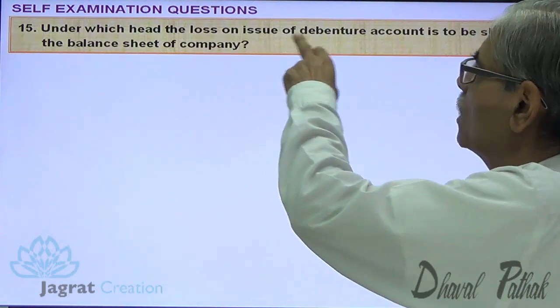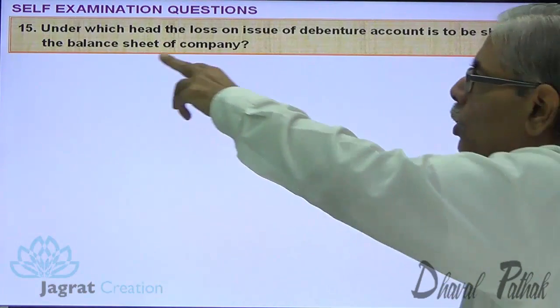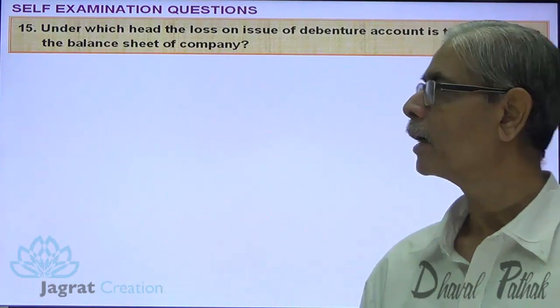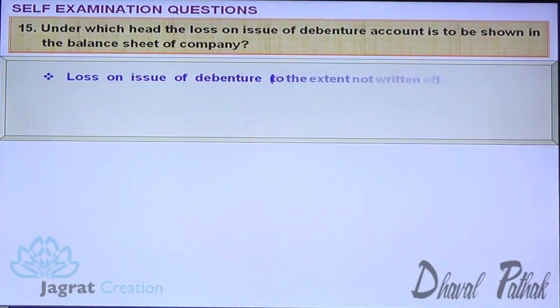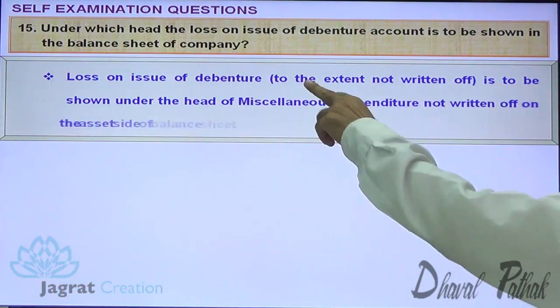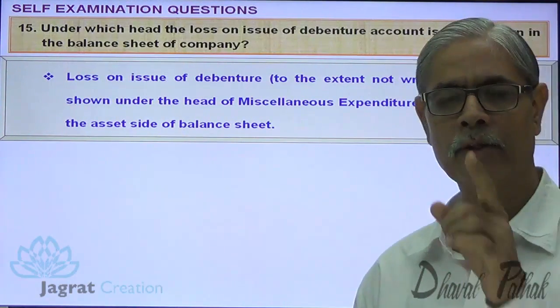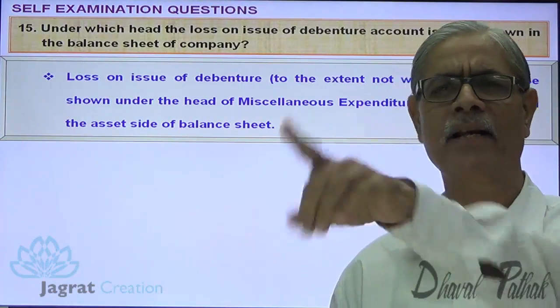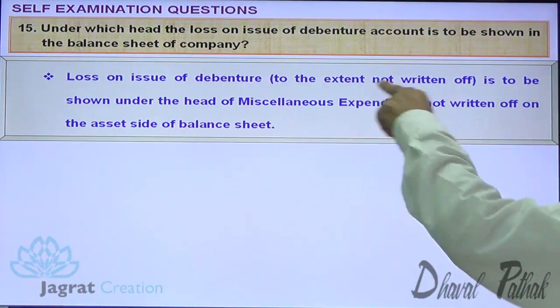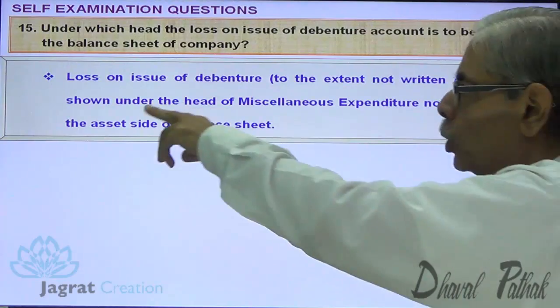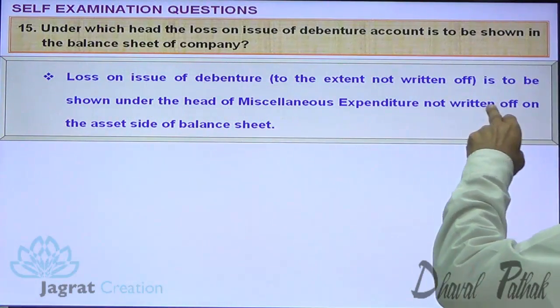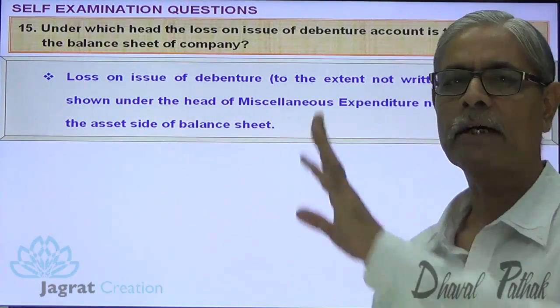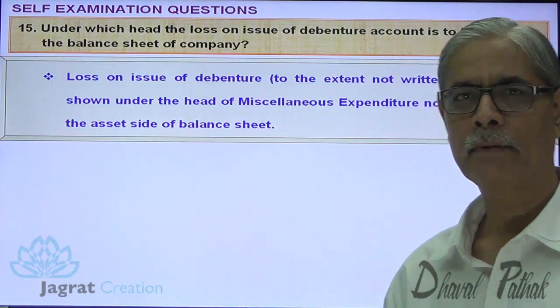Under which head is the loss on issue of debentures account to be shown in the balance sheet? Now see, loss on issue of debentures, to the extent not written off. If the amount is not written off, then it appears in the balance sheet. To the extent not written off, it is shown under the head miscellaneous expenditure not written off on the asset side of the balance sheet. This is how it's reported. Next.